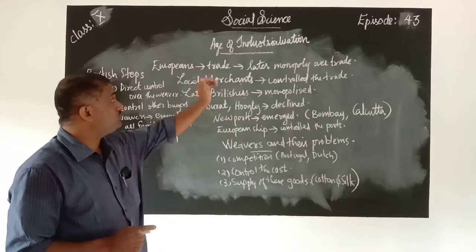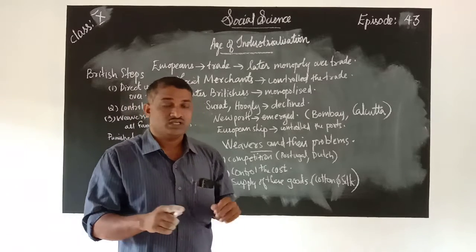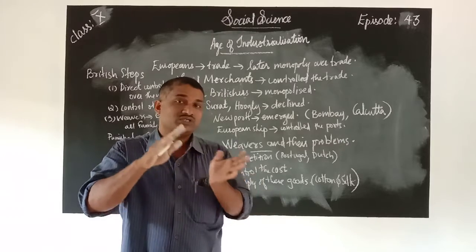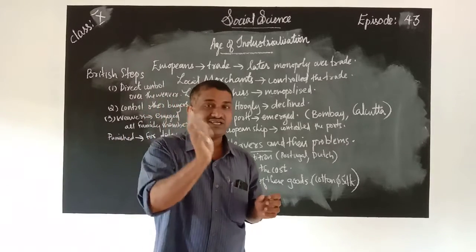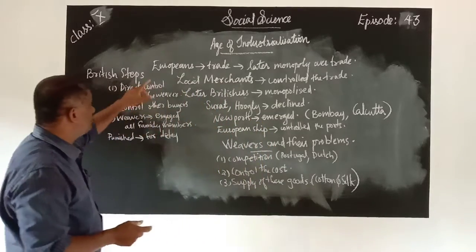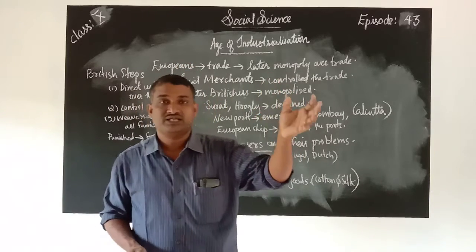Today we are studying about the age of industrialization. In the previous class we discussed the circumstances that lead to industrialization and how England became an industrialized country. We discussed the reasons behind that in our previous class. Today we are discussing how the Europeans came to India and monopolized the trade of India.